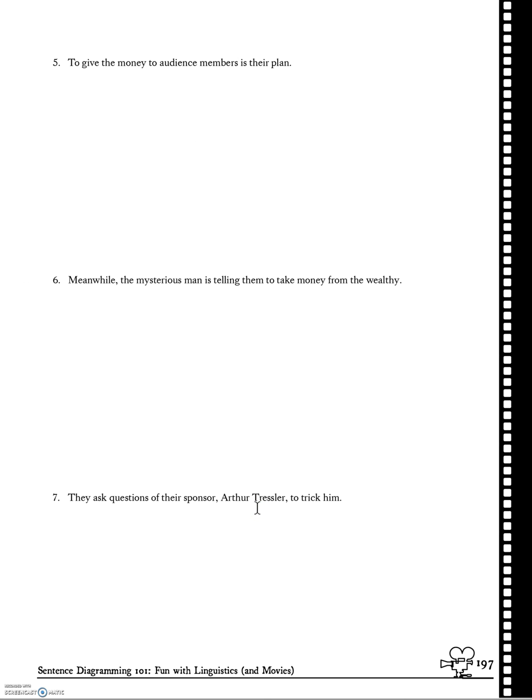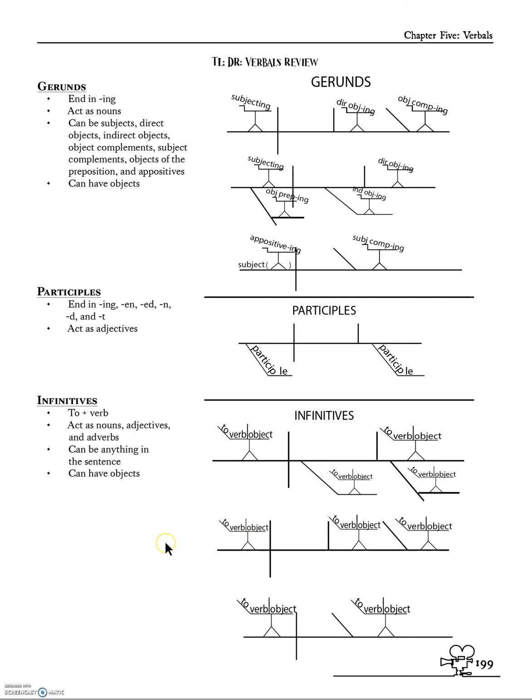Now I do want to sneak forward here a little bit, a sneak preview, to page 199, because this is the verbal review. So these are gerunds and where you will find them. These are participles and where you will find them. These are infinitives and where you will find them. So it's a nice little review of all of the verbals, what they are and how you can use them. And that is chapter 5.